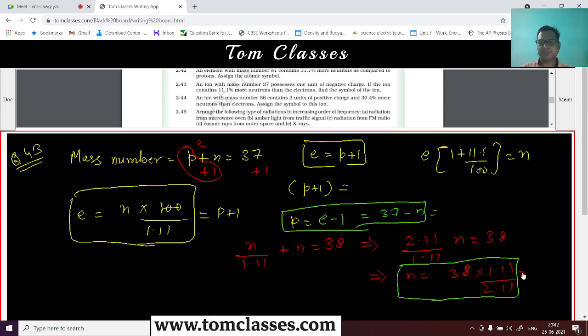Yes, what is this value? Let me use my calculator then. So 38 into 1.11 divided by 2.11, right? So this is around 20, right? So if this is 20, this will be 17, right? So this element has to be chlorine then. So it will be 17 chlorine, and then total it is 37, right? So it is an isotope of chlorine, right?